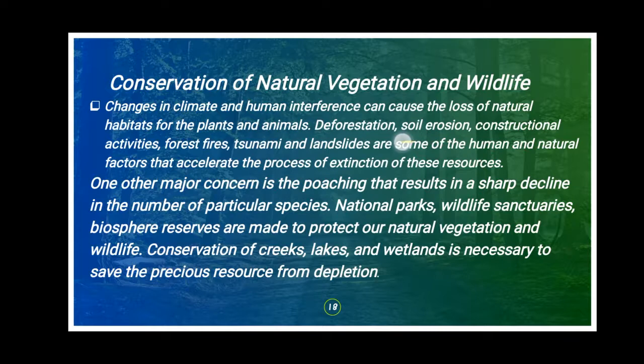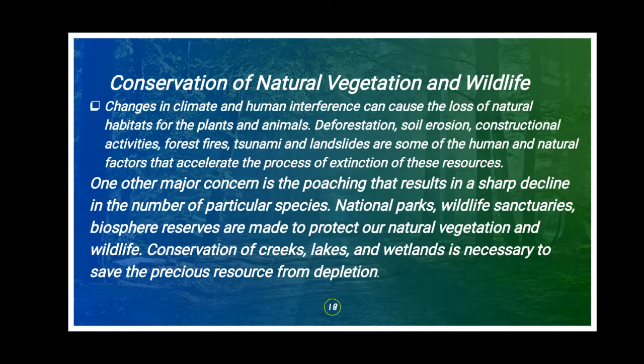Soil erosion: because the top soil is eroded, natural vegetation is also disturbed. Then constructional activities, because of constructing more buildings. Then forest fires, because of which most of the forests are destroyed. Then tsunami and landslides. So these are the main human and natural factors that reduce the natural vegetation and wildlife. So how can we conserve them from these problems?